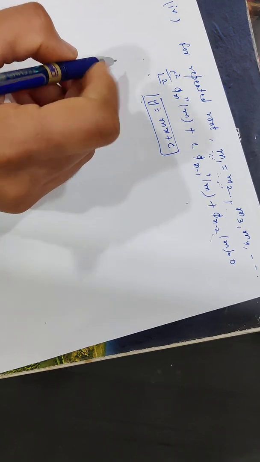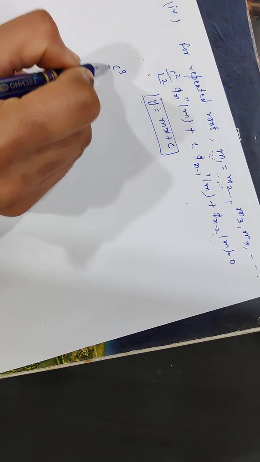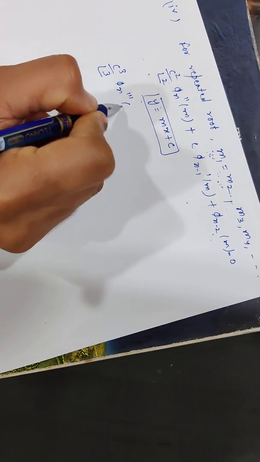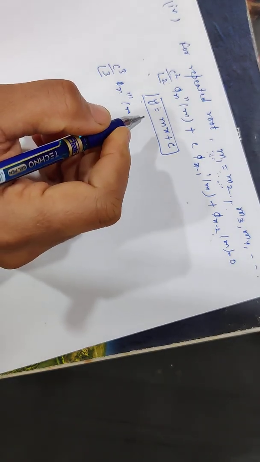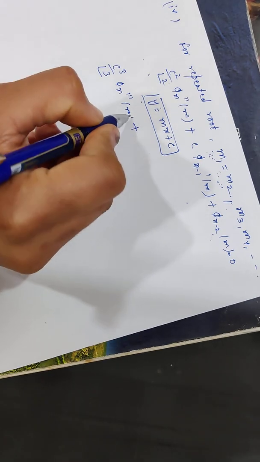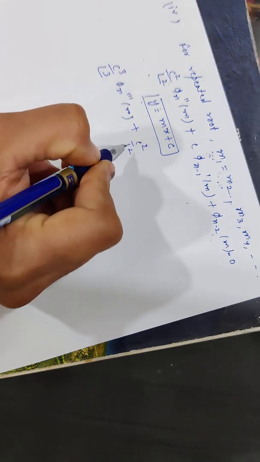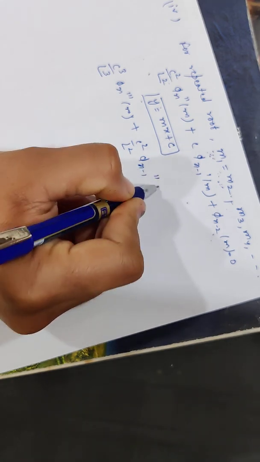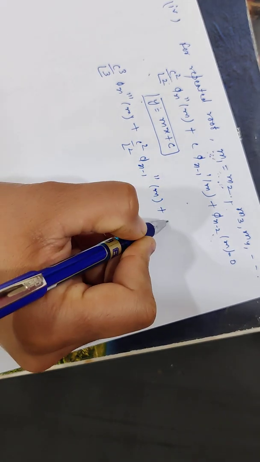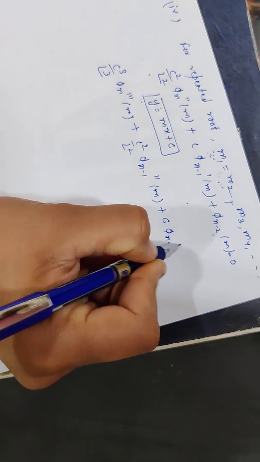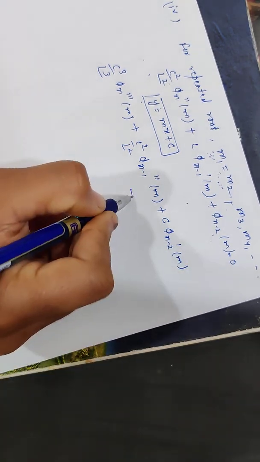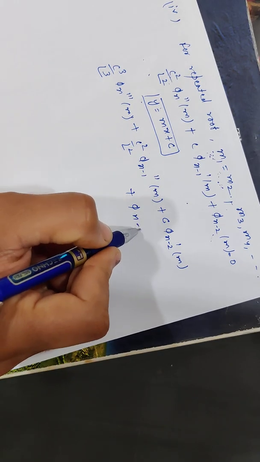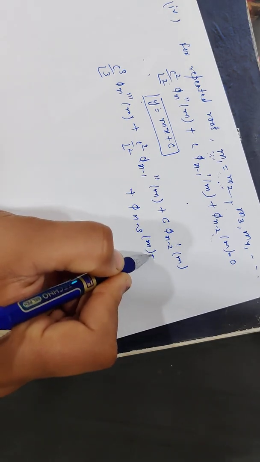That equation is c cube by factorial 3 into phi n triple dash m, plus c square by factorial 2 into phi n minus 1 double dash m, plus c into phi n minus 2 dash m, plus phi n minus 3 m, equal to 0.